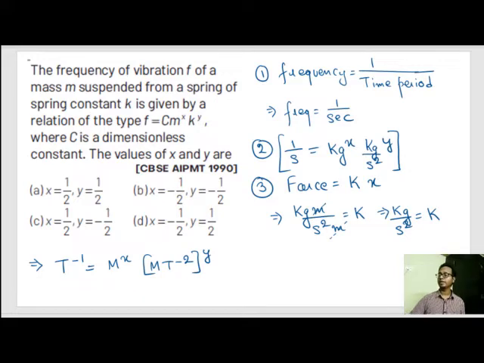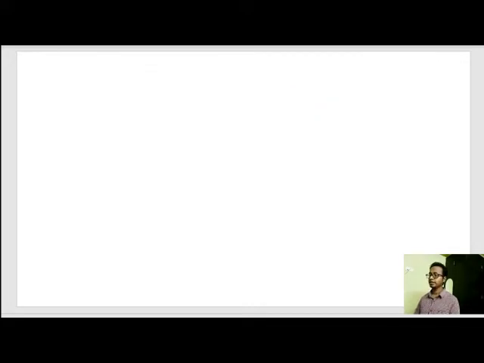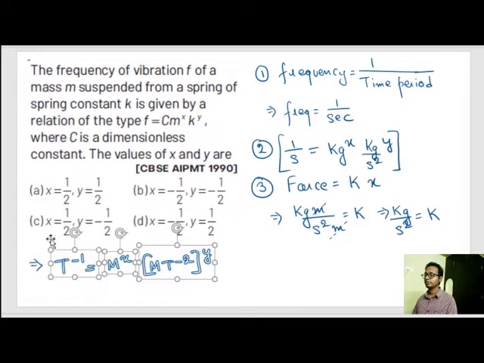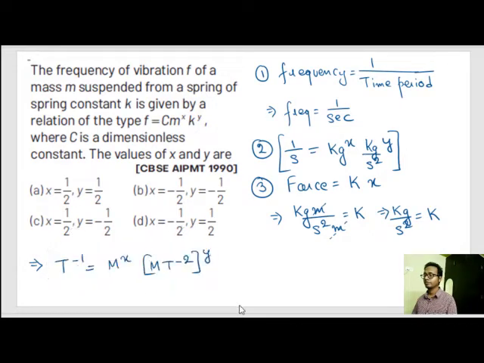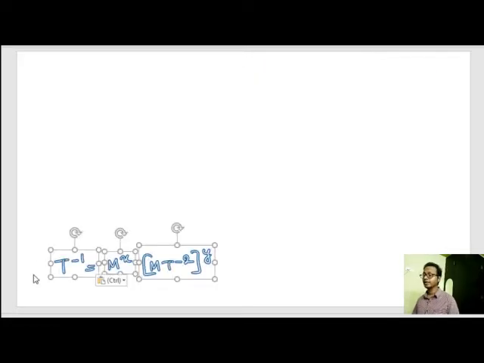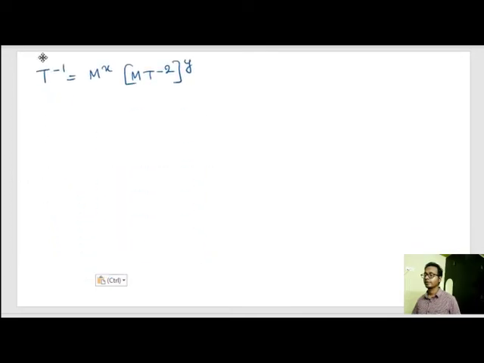Now simply form the Rayleigh equation and solve the calculation. So let's copy this equation to the next page and solve by Rayleigh method. This is the equation.